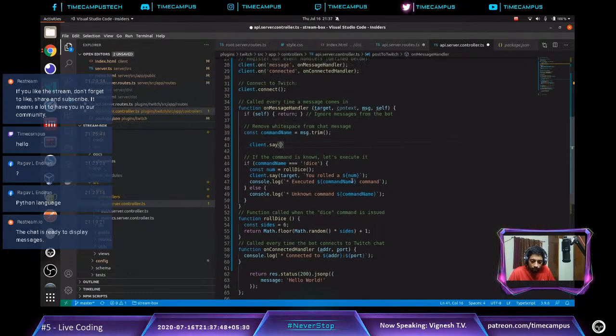So let's do that. Target, and then we want to send the message. So this is what we want to do. Let's test it out before we get enthusiastic.